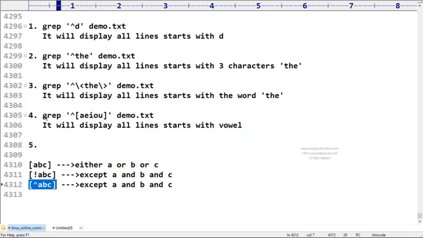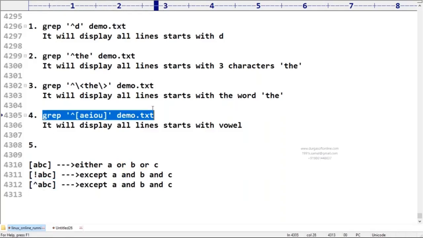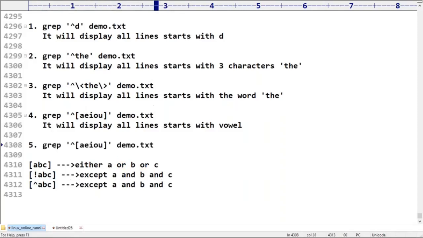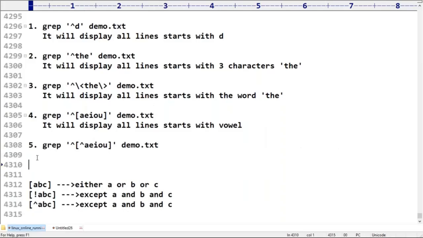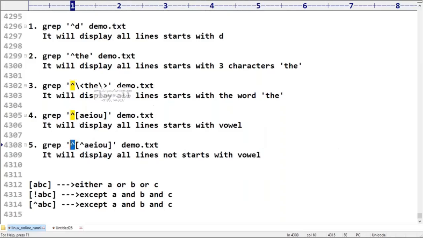Now my requirement is the same thing. Here I'm taking another caret symbol. What is the meaning of this one? Please confirm. With our knowledge, it will display all lines, all lines that do not start with a vowel. Correct or not? So it will display all lines that do not start with AEIOU.